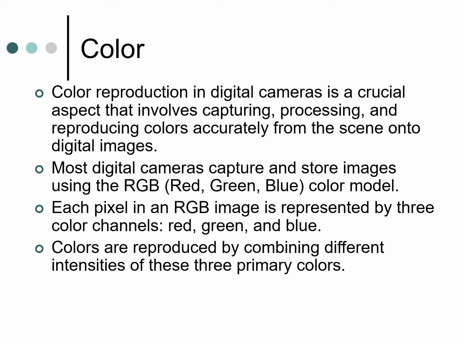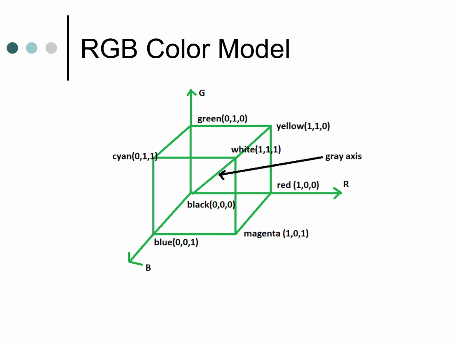These colors are reproduced by combining different intensities of the primary colors to get secondary colors and other transition color components. This shows you the color model for RGB. It has the primary colors red, green, and blue, with the secondary colors cyan, magenta, and yellow.